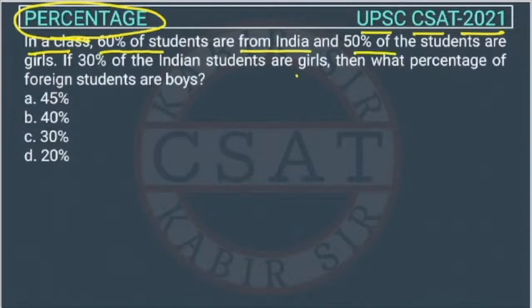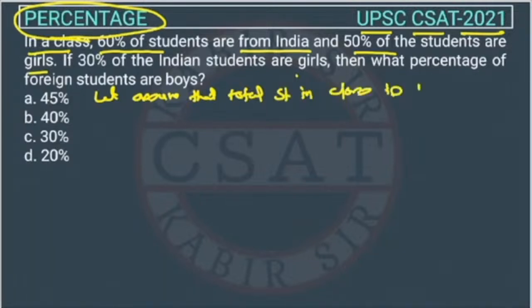So this is a question of percentage asked by UPSC in CSET paper of 2021. In a class, 60% of the students are from India. 50% of the students are girls, right? As you know, whenever we do a percentage question, it's easy to consider the figure as 100. So let's assume the total number of students in class is 100. Now there are 100 students.